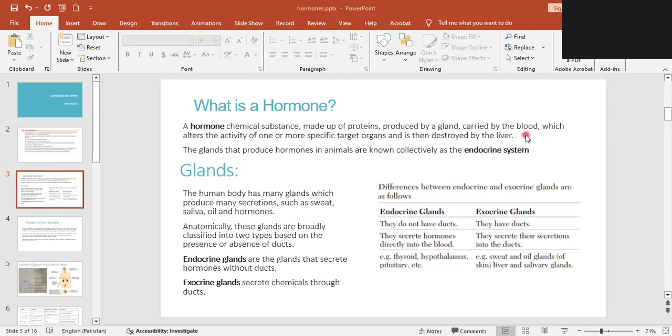It needs the blood to be carried towards the target organs, right? So this is about the hormone. These are the major things you need to know about how the hormone works. The system is same. Almost the communicating method is same as well, but how it is interacting, or how it is reacting towards the response, towards the stimuli, this is you need to be able to compare between the nervous system